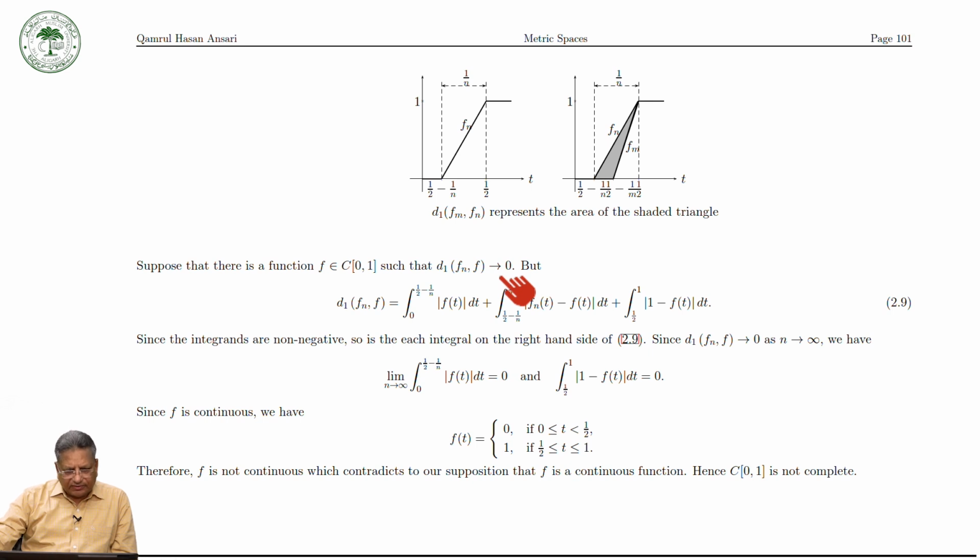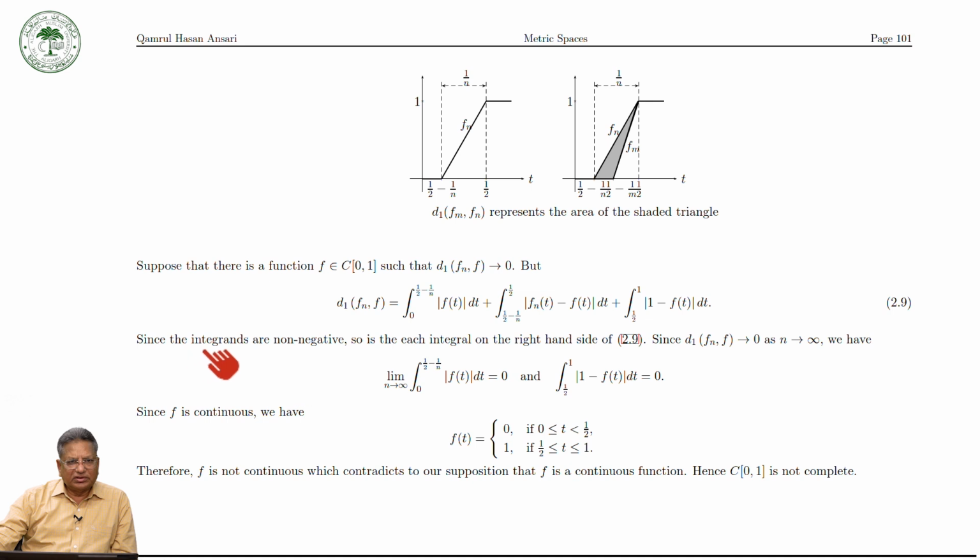Okay, but d1(fn, f), because of the definition of fn, is equal to the integral from 0 to 1 over 2 minus 1 over n of |f(t)| dt plus the integral from 1 over 2 minus 1 over n to 1 over 2 of |fn(t) − f(t)| dt, because in this interval the value of fn(t) is equal to 0. So here is 0, and here from 1 over 2 to 1 the value of fn(t) is 1. So here is |1 − f(t)|.